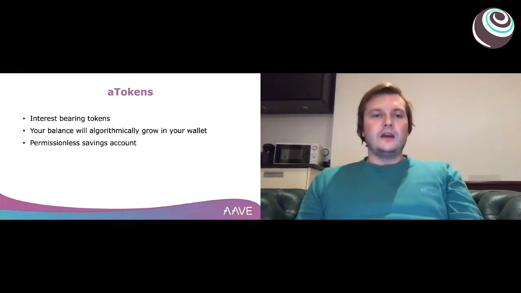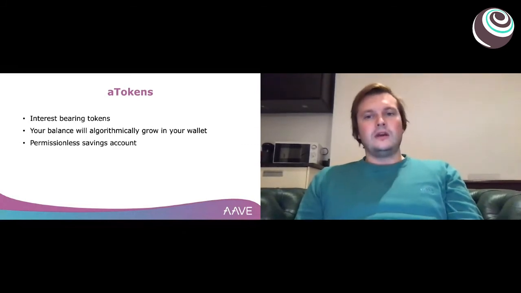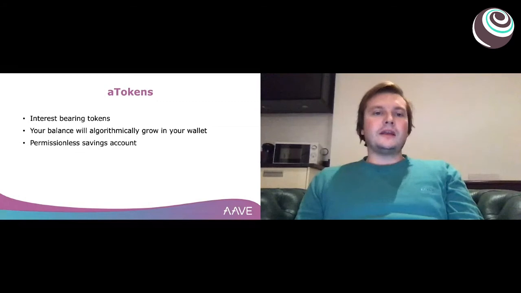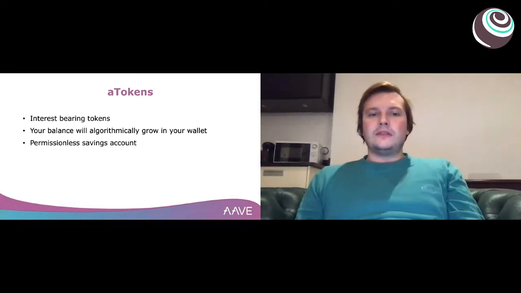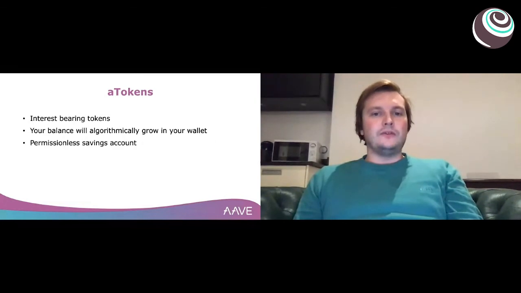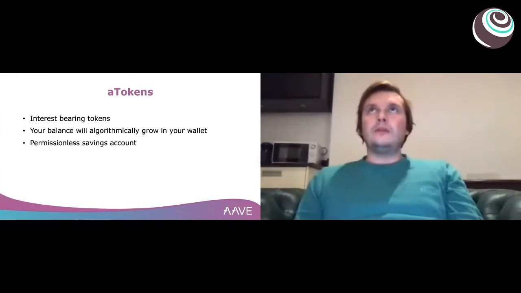So practically, whenever a balance of this token on a specific user account is called, it will update. If you have some A tokens in your MetaMask or Trust wallet or in MyEther wallet, as often as the wallet provider calls this function to refresh the balance, your balance will algorithmically increase. And this is quite a novel thing compared to the model where you need to claim or make a transaction to claim what's yours.